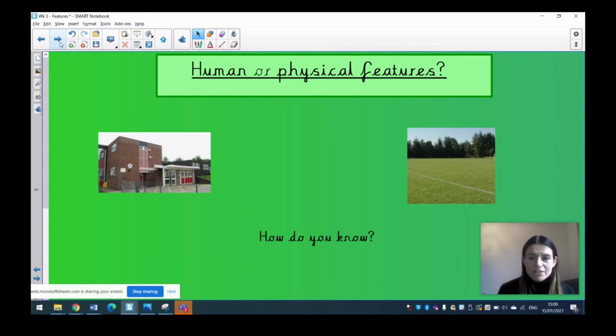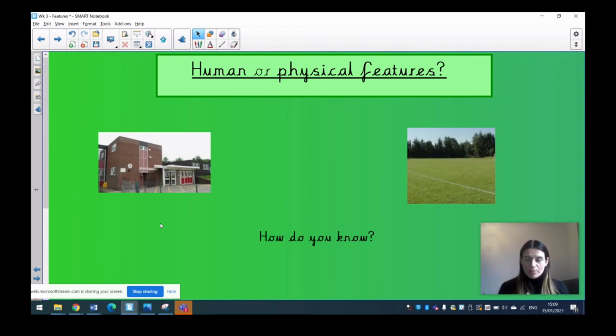So there are two pictures here of our school grounds. We've got our school building here, then we've got our field here. Now have a think. I want you to tell whoever you're with at home, is this picture here of our building a human feature or a physical feature? And tell them, how do you know? You can pause the video and do that now.